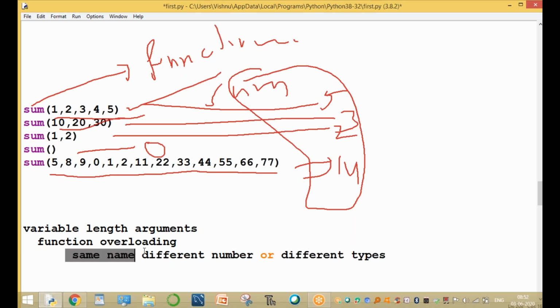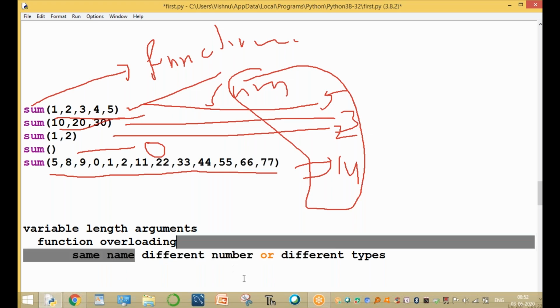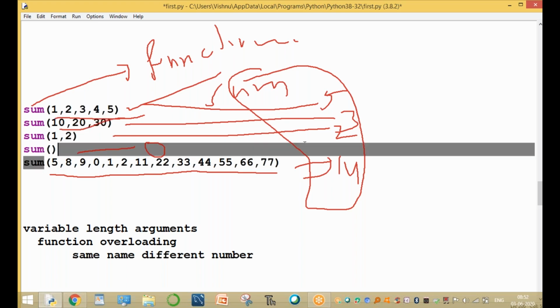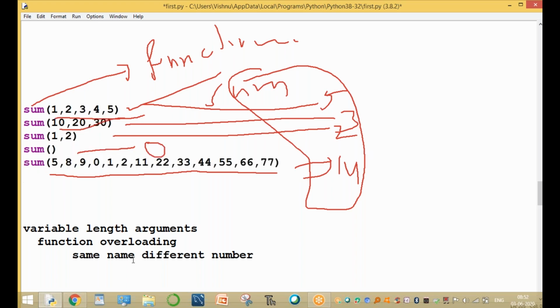Overloading means same name, different number of arguments. Same name is sum, with different numbers: 5, 3, 2, 0, and more than 10. This concept is called function overloading. Python does not support function overloading directly.